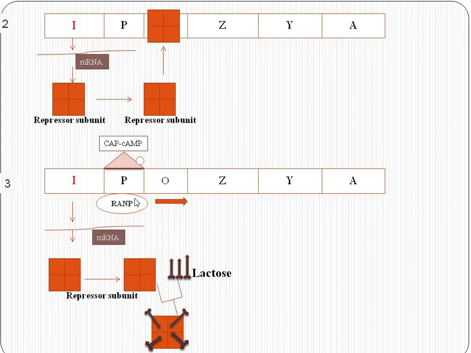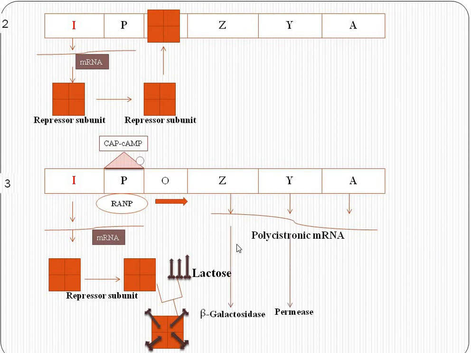Then the RNA polymerase enzyme moves towards this site and transcribes a polycistronic mRNA, and this polycistronic mRNA is translated to different proteins. The Z gene translates the enzyme beta galactosidase, the Y structural gene translates permease, and the A structural gene translates acetylase. These are the three different products translated from the polycistronic mRNA.